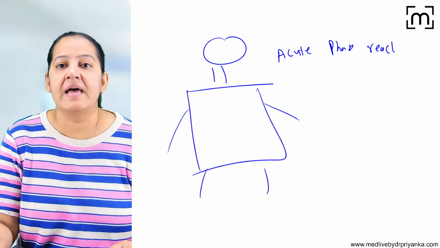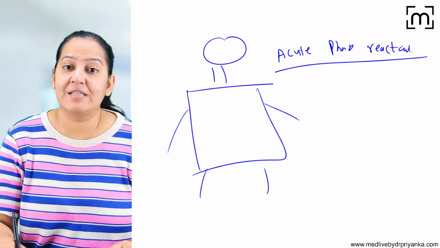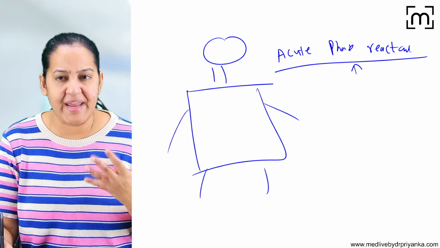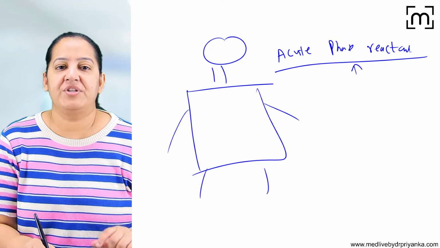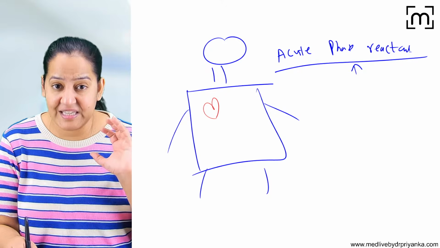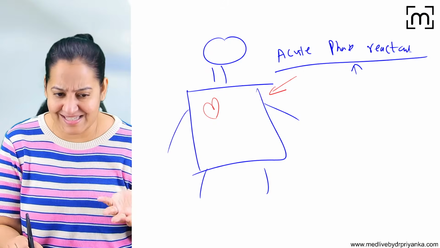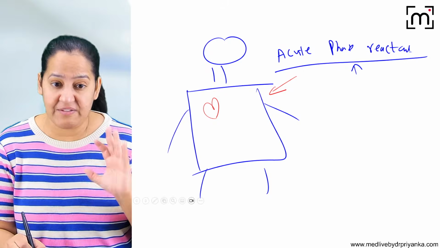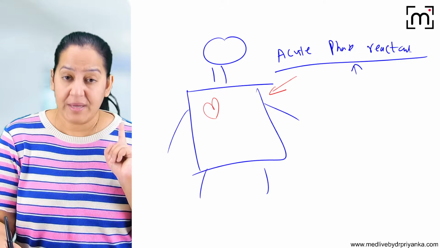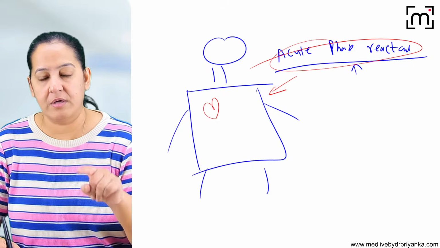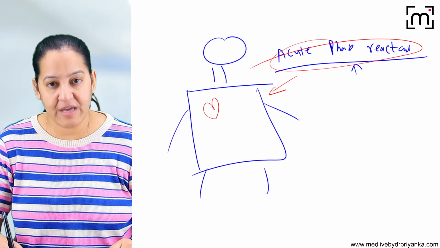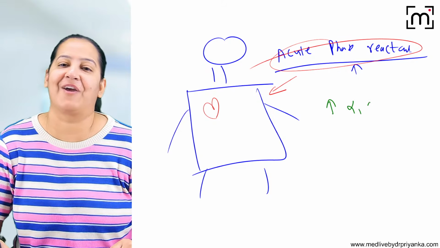Acute phase reactants are the substances which increase in the body during any acute phase, like any infection or any emergency. Imagine the patient is having a heart attack, severe shock, any accident, any surgery, or severe infection, sepsis. In that case, all the acute phase reactants are increased. One of the important acute phase reactants is alpha-1 glycoprotein.